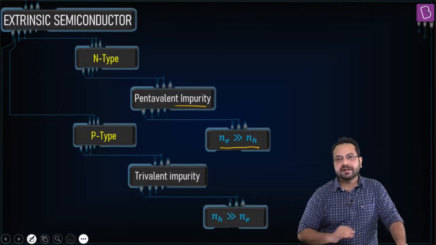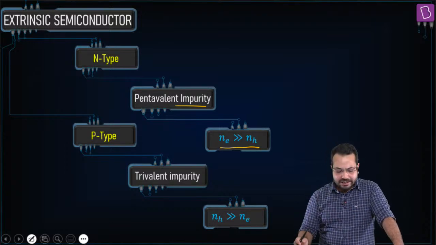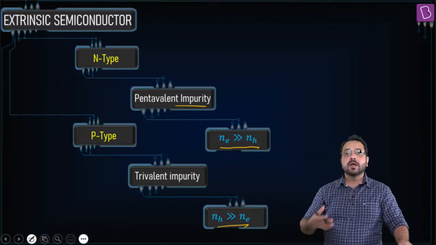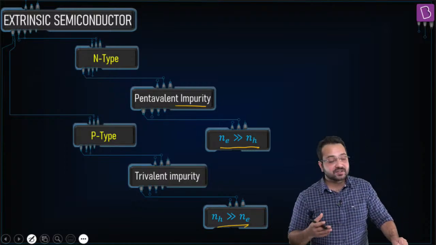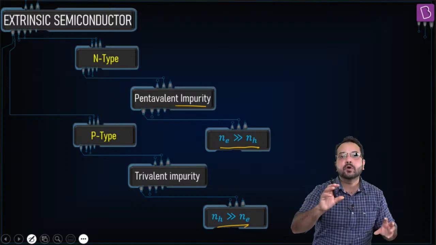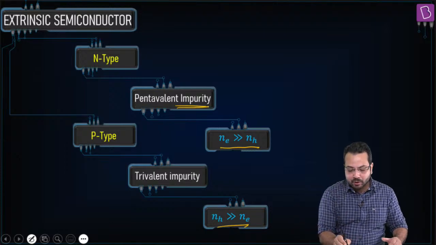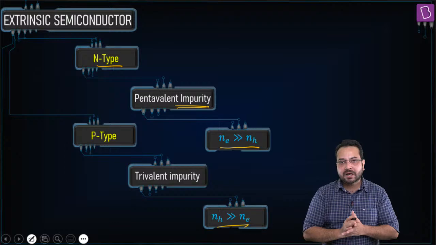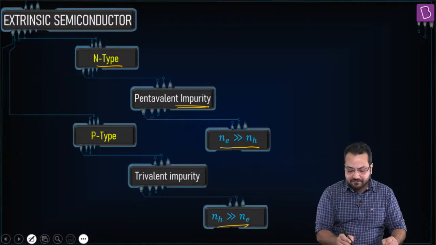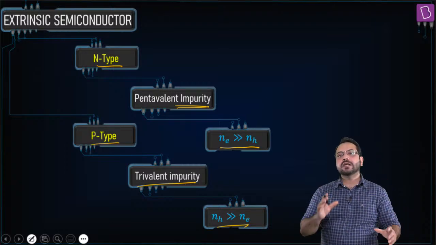And in a P-type semiconductor, we add a trivalent impurity. Trivalent impurity could be boron, aluminum, or indium, and in that case the concentration of holes becomes much greater than the concentration of electrons. So these are the two types of impurities or dopants. If we add a pentavalent impurity, we get an N-type semiconductor, and I'm going to explain the mechanism, don't worry. And when we add a trivalent impurity, we get a P-type semiconductor.